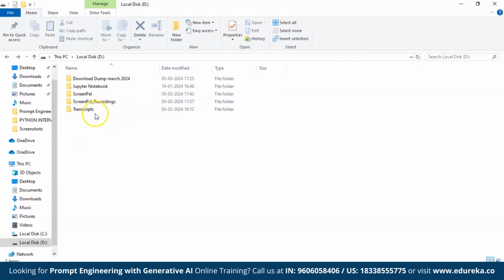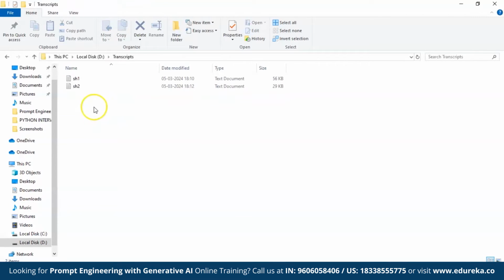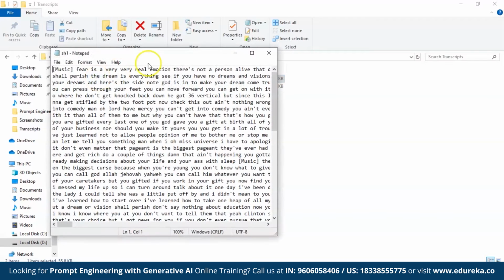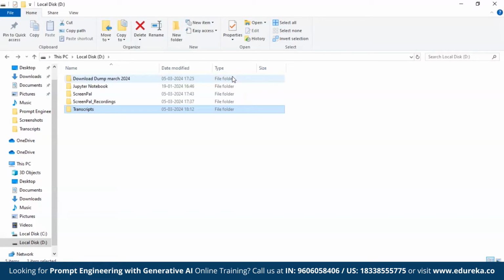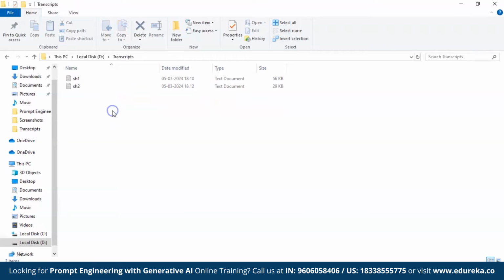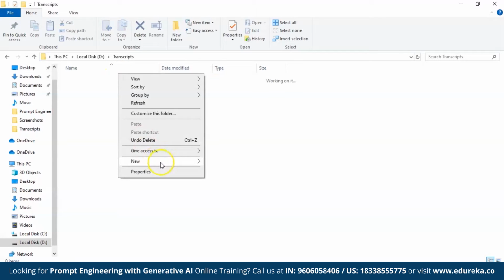So I've already prepared a folder called transcripts, and you can see two transcripts I have already written. You can save the transcripts in any type of document. I have put it in text documents, but you can even prefer PDFs or docs or anything. Now, these were for the previous chatbots that I have prepared. So let's delete those because I don't need them, and we'll prepare a new one.